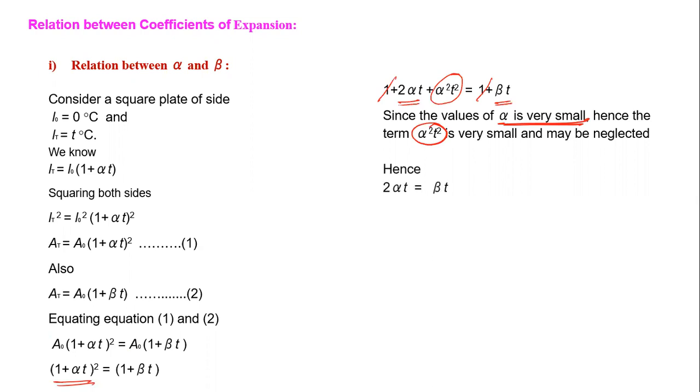Then we can cancel again the T from both the sides, and we get a final expression, β = 2α. Beta is equal to 2 alpha, and this is the relation between alpha and beta.